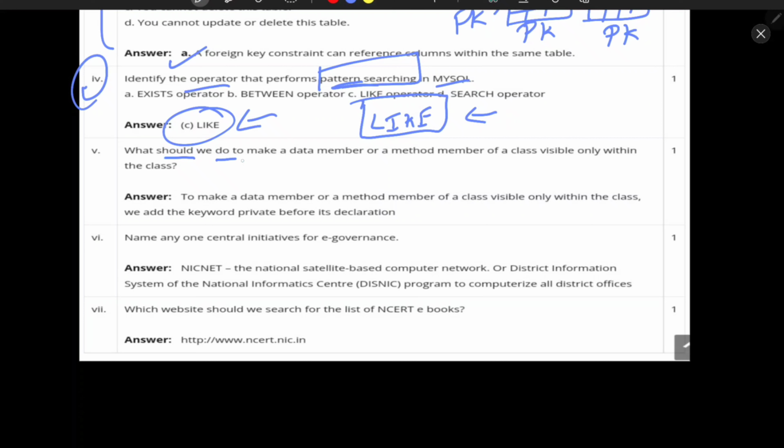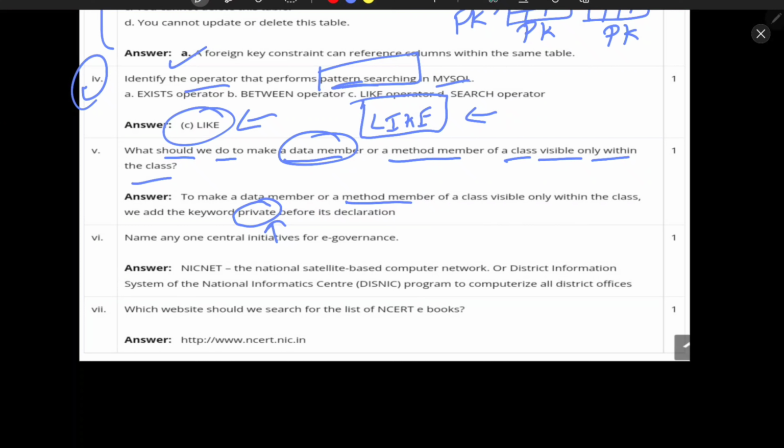What should we do to make a data member or method member of a class visible only within the class? For that we use the private access specifier, so that the method members and the data members are visible inside the class only.